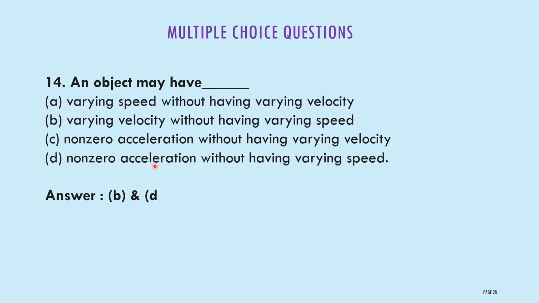Then D, non-zero acceleration. Acceleration may be zero without having varying speed. Maybe sometimes acceleration may be zero, and sometimes speed may be constant.